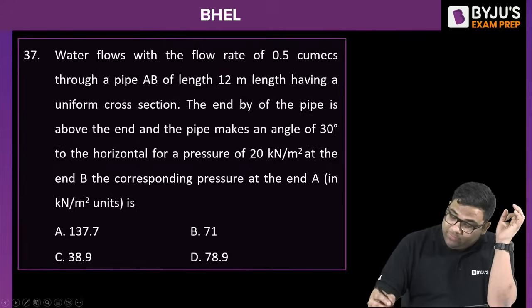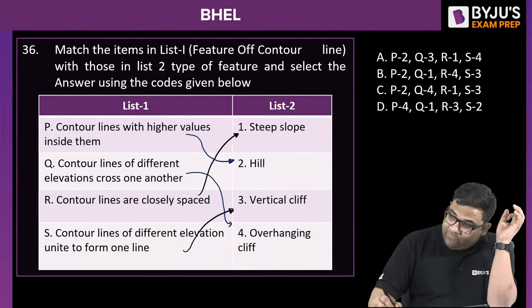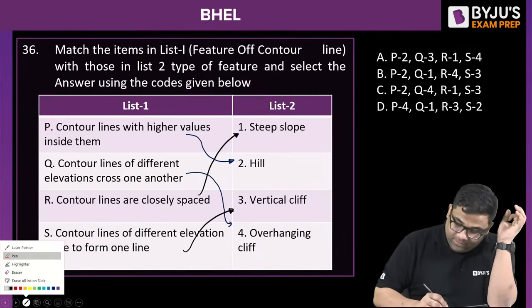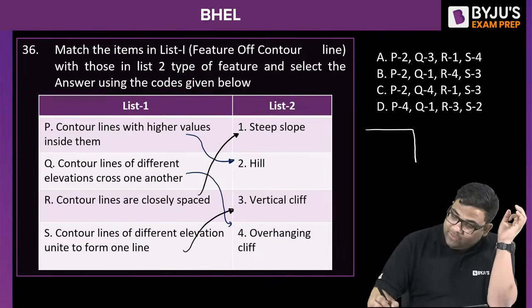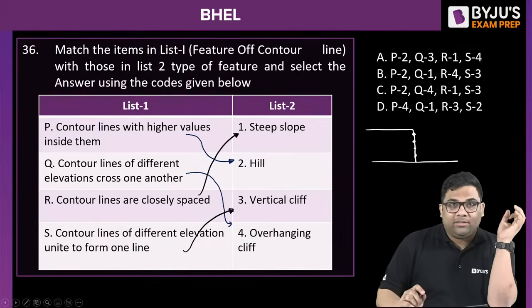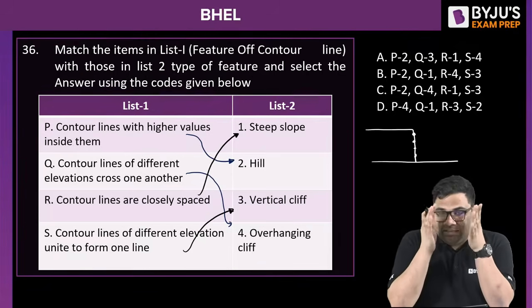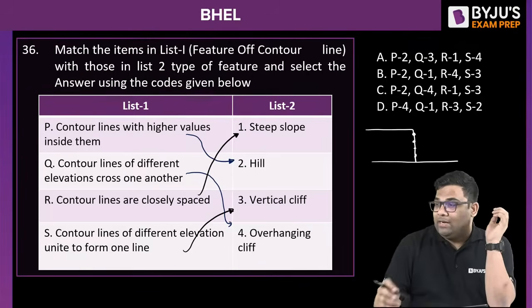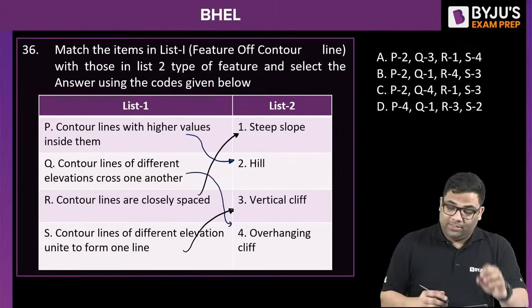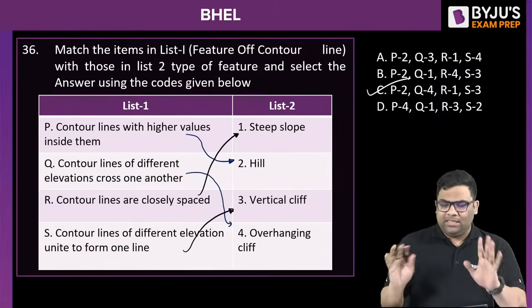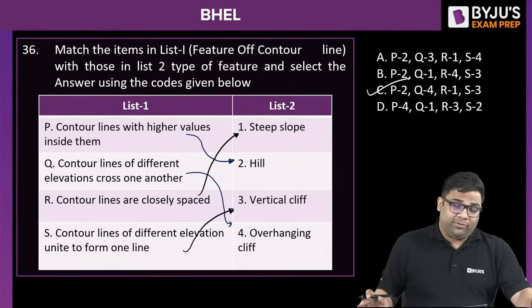Because for a vertical cliff, I'll get something like this. So you can see that here many elevations are present at one location, right? They will join to form one line. The answer is C. Yes. So again, you can see it is a very straightforward question, right?